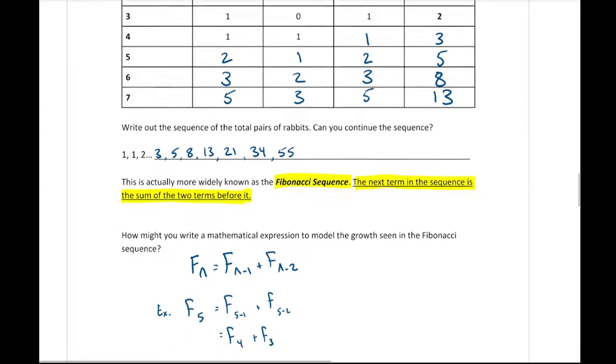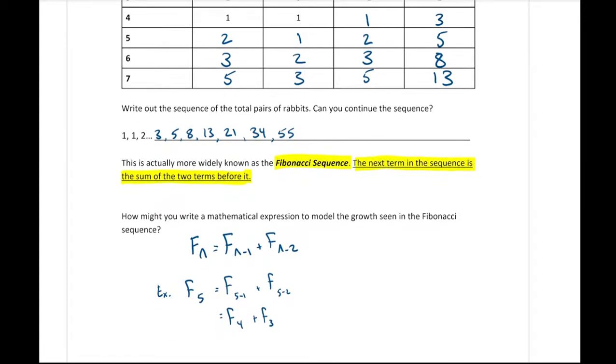So that does work. So again, this is just kind of more mathematical notation. Don't worry too much, as long as you're understanding that these values are telling us the position or the 2 numbers before. N is any random position. Minus 1 refers to the position before that. Minus 2 refers to the 2 positions before that.